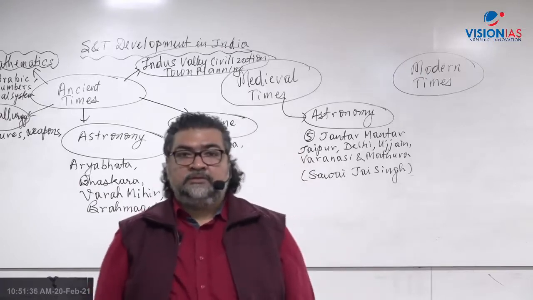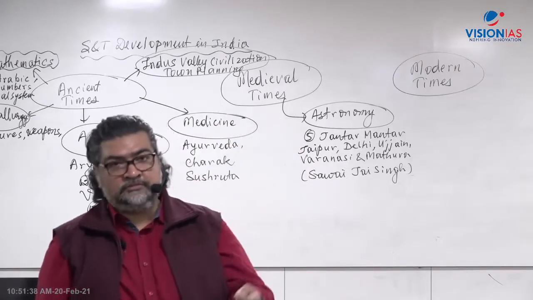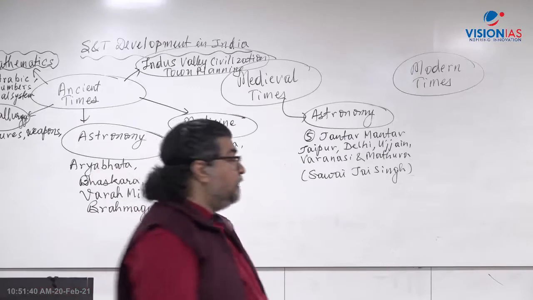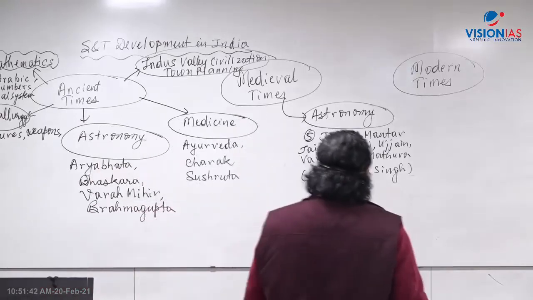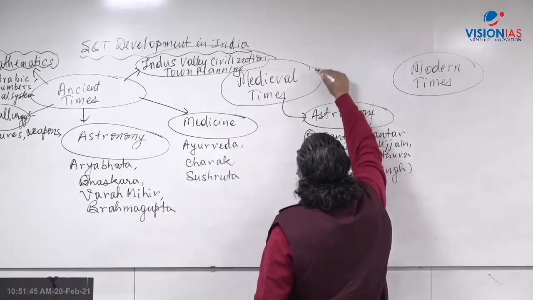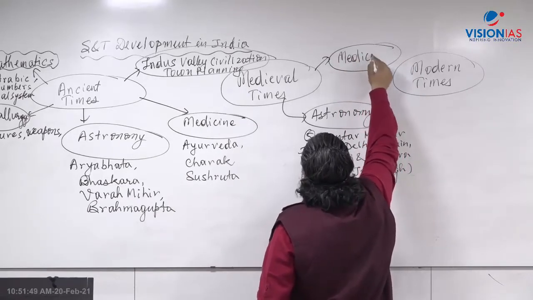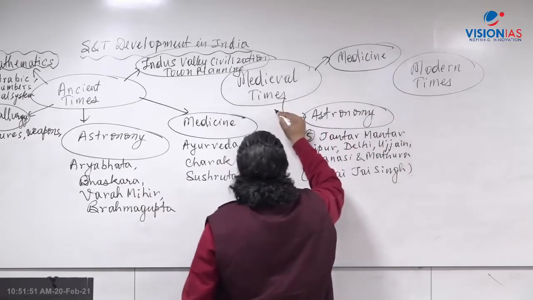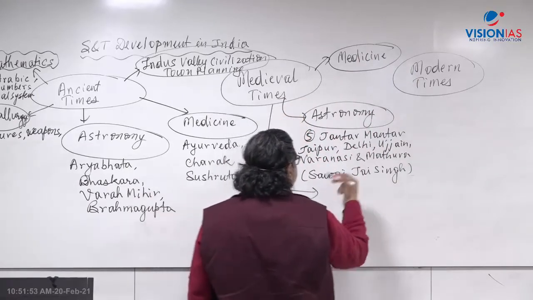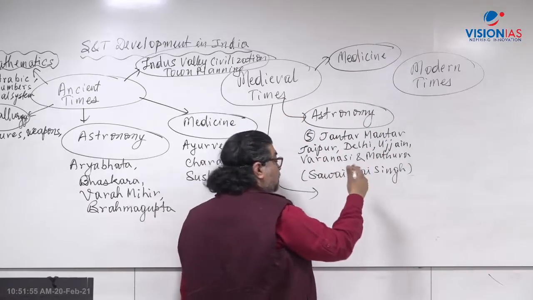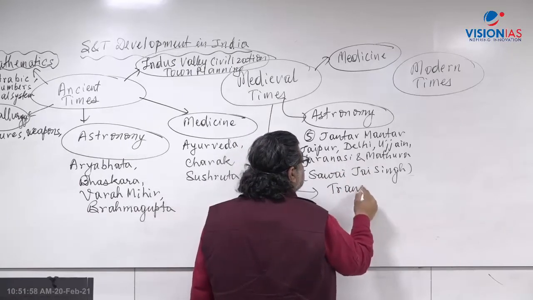Right? So we are talking about medieval times, Rajputs, right? That time, in terms of medical science and medicine, there were developments. We will also find that medieval times saw a very well structured development of the transport system.